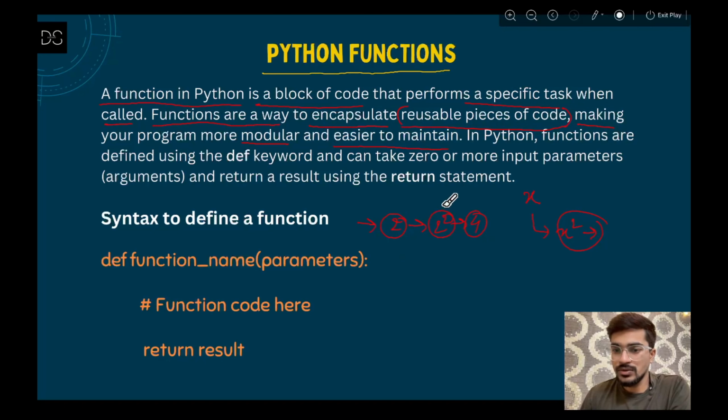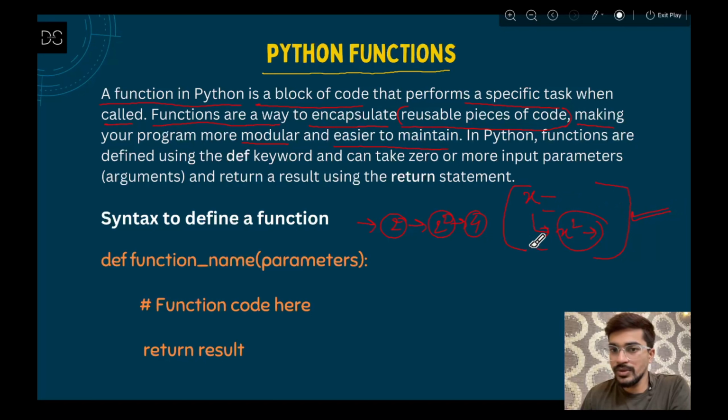Now how can you do that? Using Python code, simply you will write some lines of Python code and that will execute your logic, taking any number and giving a square as an output. Now let's say you have built that piece of code that is used to square the number. Now let's say after some weeks or some days, someone again asks you to make the code that squares the number. Now are you going to again write all the lines of code that you have written? Obviously you can write it 1 or 2 times, but not all the time. This block of code may be usable many times, so you will not be writing that piece of code again and again.